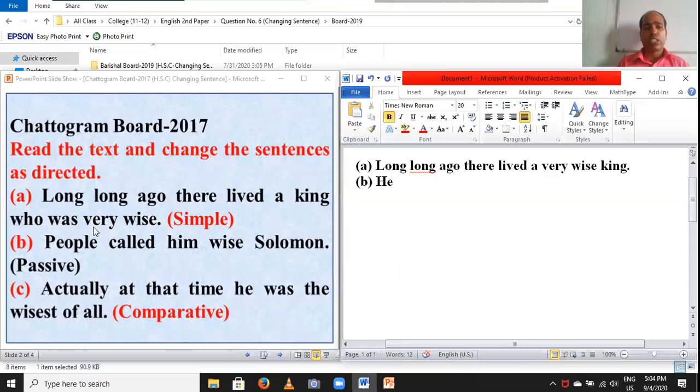You have to set an extra word. Students, this called is B2, the past form. This verb is past form and this is B2, so you have to bring the extra word was or were. So he is a singular subject here, so you have to use was.